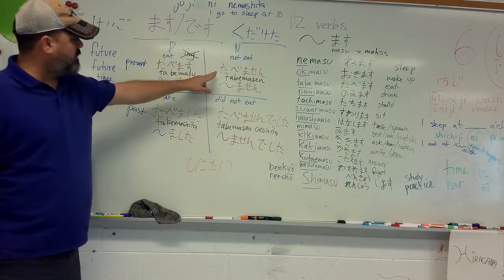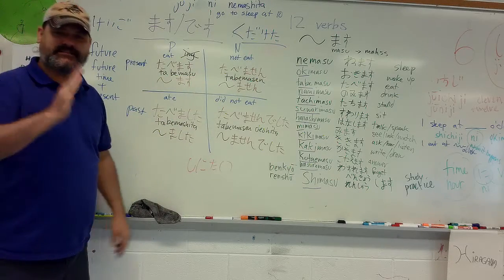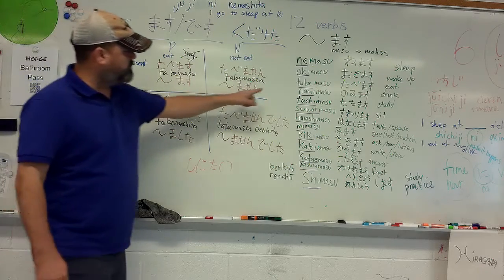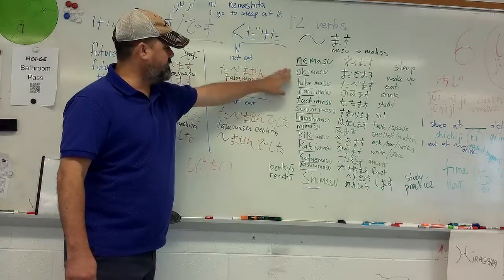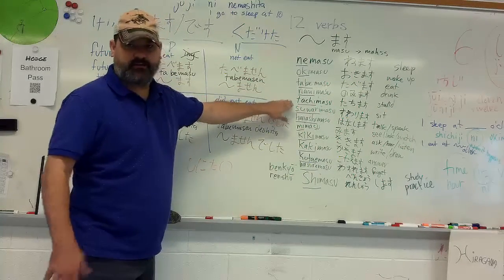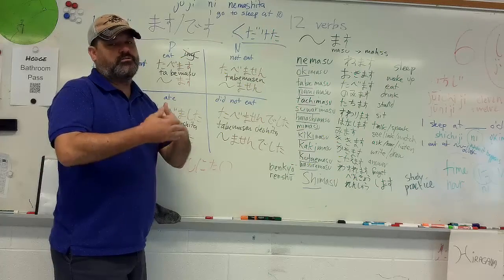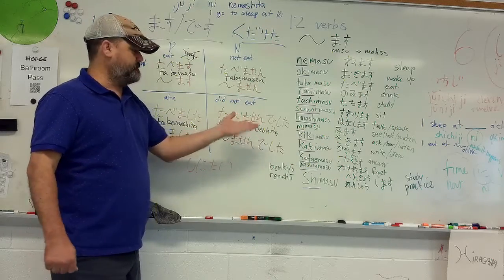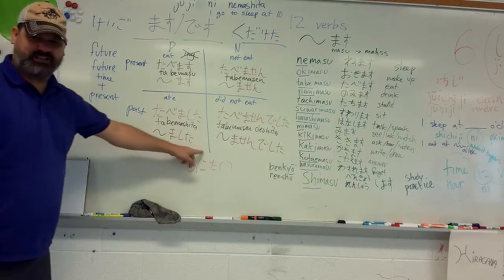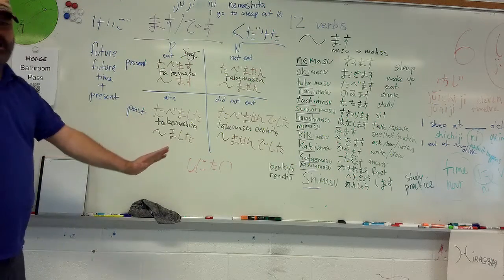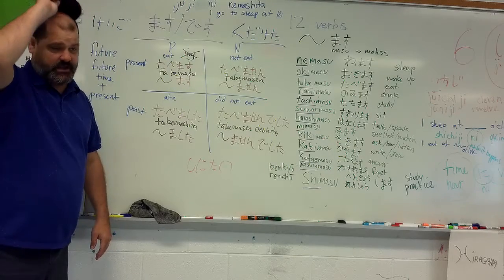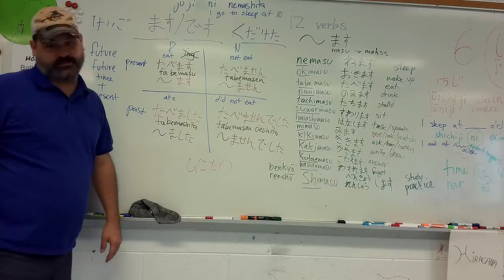We've got a present negative, so tabemasen. All of these verbs change like this: nemasen, okimasen, tabemasen, nomimasen, tachimasen, and so on. They all change in that same way. Past tense is mashita. So tabemashita, if I were to say something like, I ate at 6 o'clock yesterday: 昨日6時に食べました.